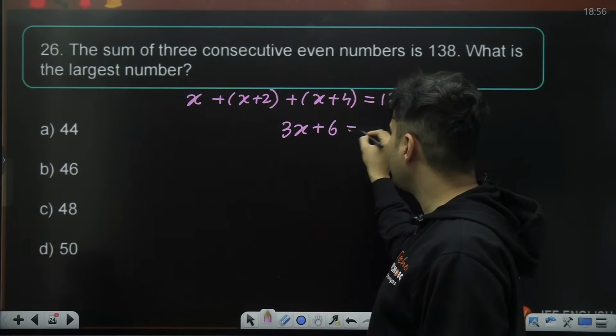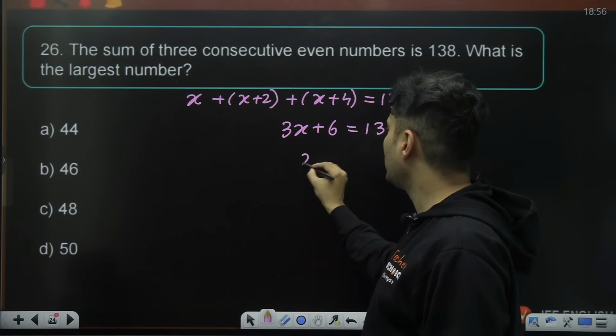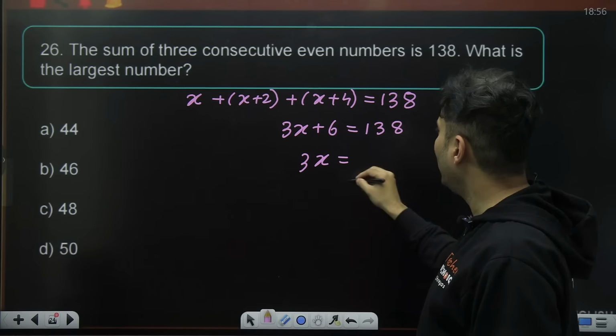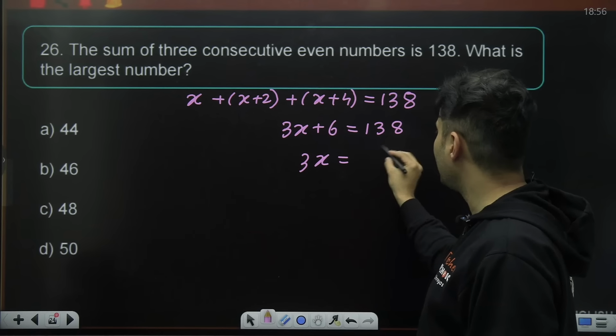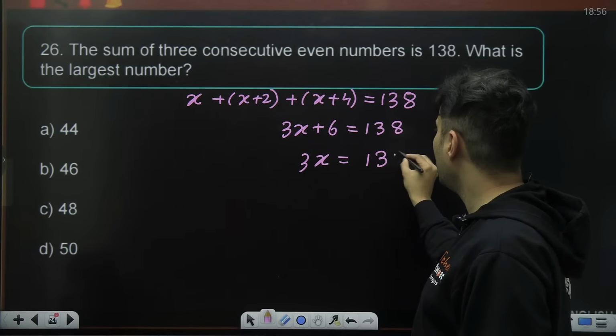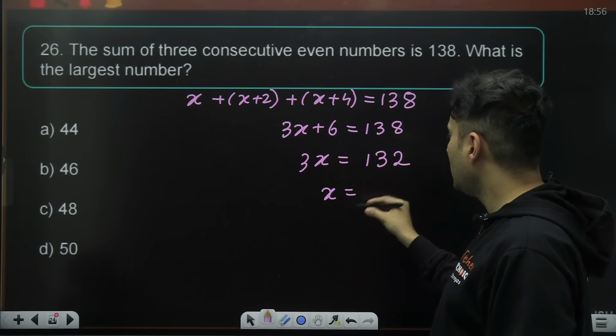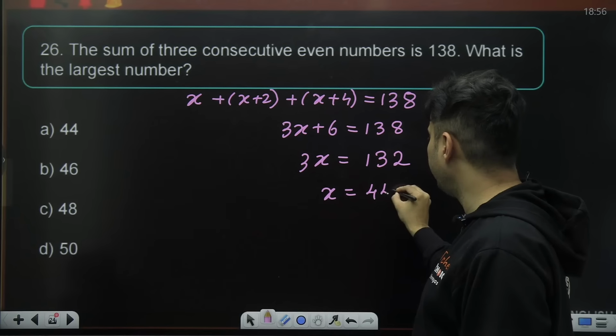2 plus 4 is 6, so 3x will be 138 minus 6, which is 132. So x will be 132 divided by 3, which is 44.